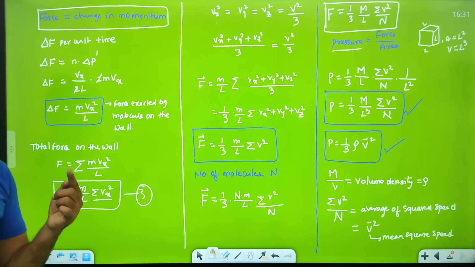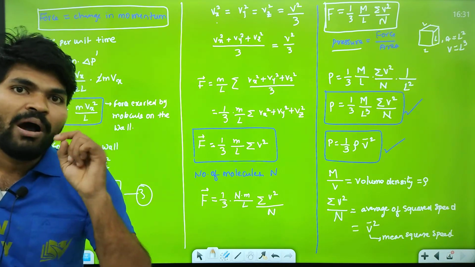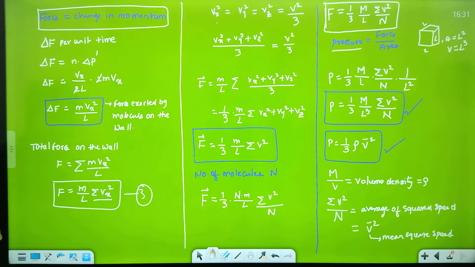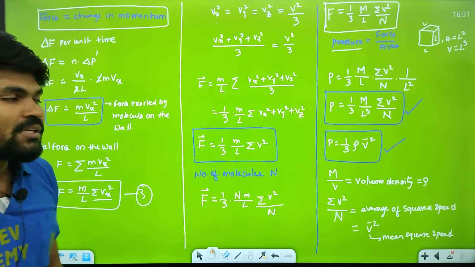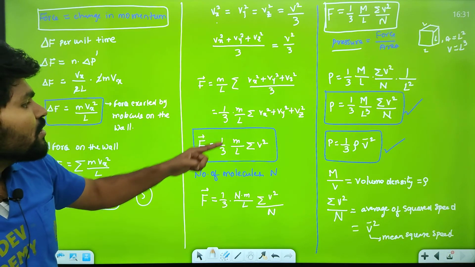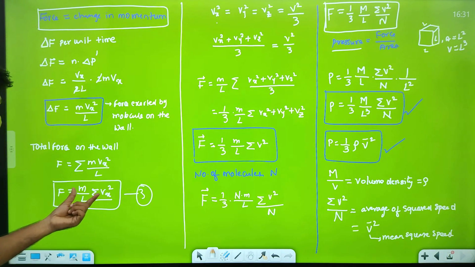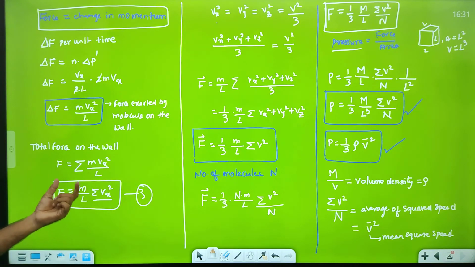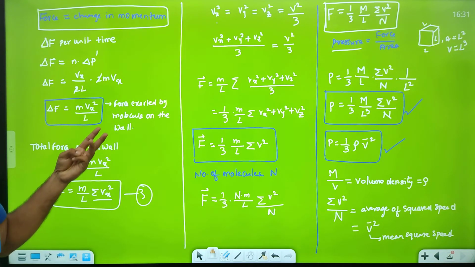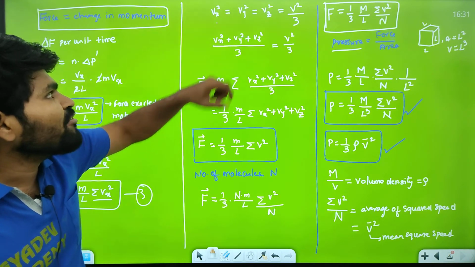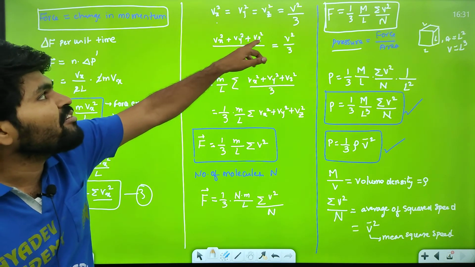This force is exerted on the wall by one molecule, but I need it for a number of molecules. This is in one direction, and I need force for three directions. So in place of Vx, I substitute Vx, Vy, Vz.